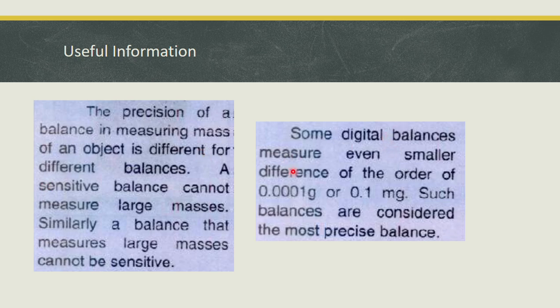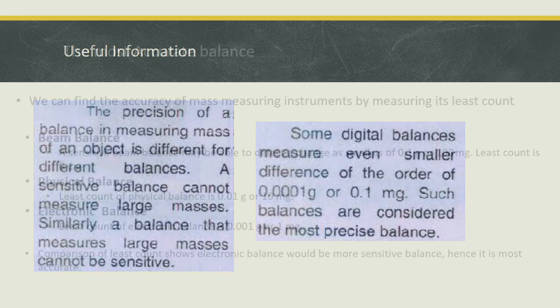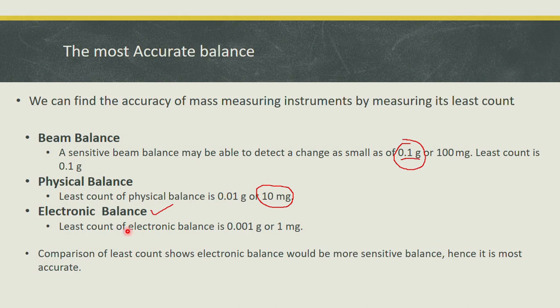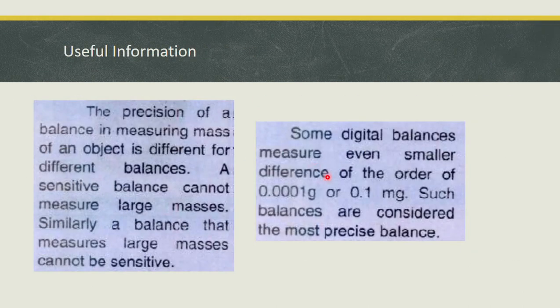Some digital balances can measure even smaller than 0.1 milligram. You see, the least count of a common electronic balance is 1 milligram, but some electronic balances can measure up to 0.1 milligram, meaning even more precise. So such balances are considered to be the most precise balances.